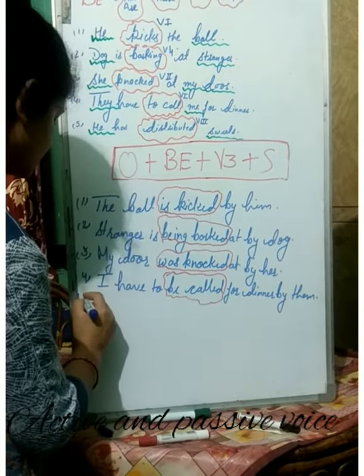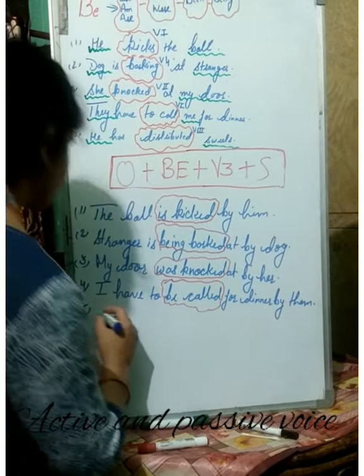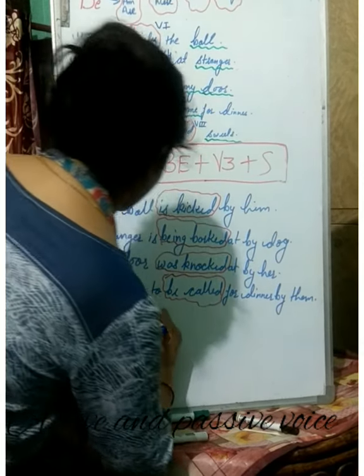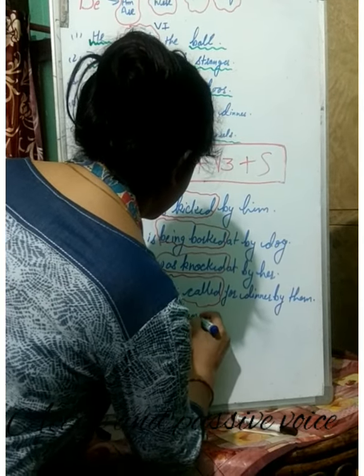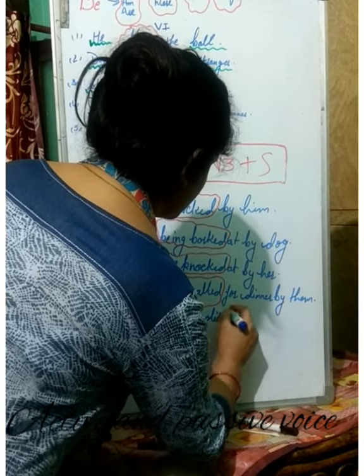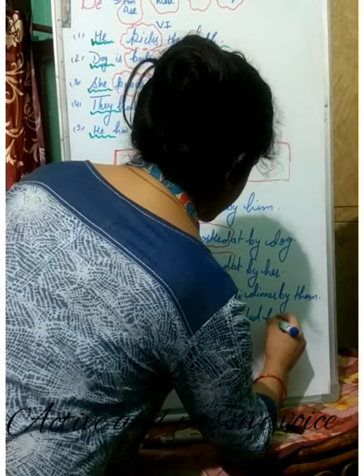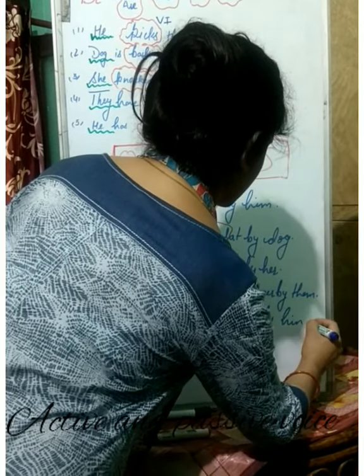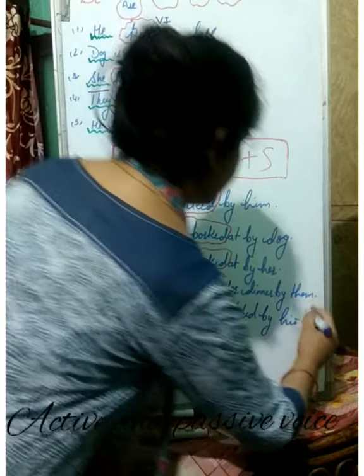Now the fifth sentence: he has distributed sweets. So sweets have been distributed by him.